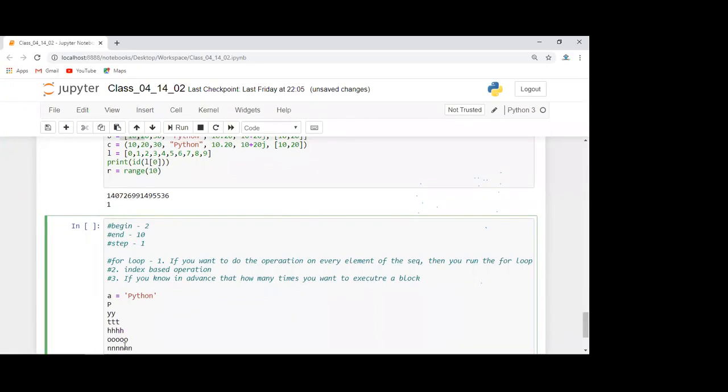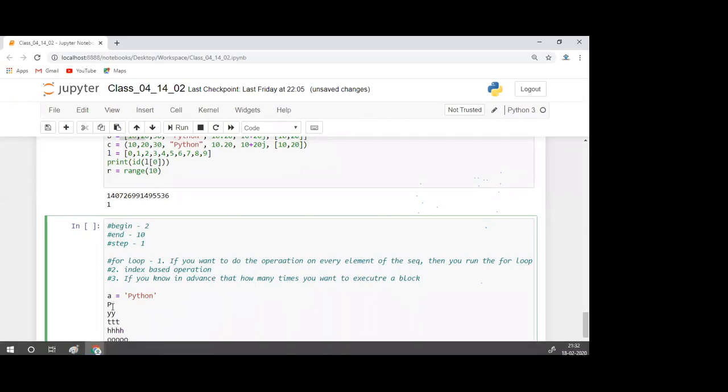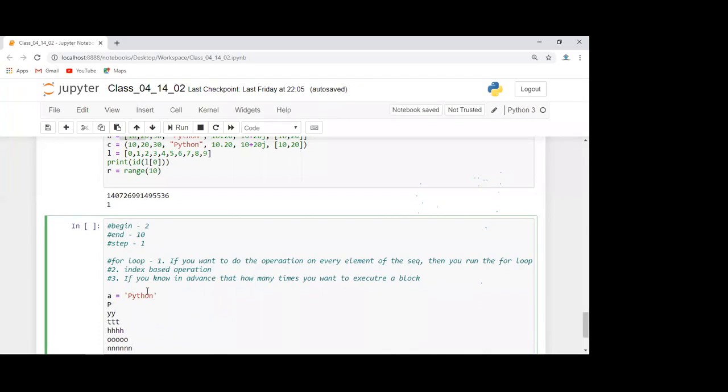You got this? What I'm trying to do here? Yes, correct. So what is the option? One option you have is to directly write print P, print YY, print TTT, print HHH, print OOO, and print NNN. This is one option, but you are repeating print. Here you know it is 6 times, but if you have 100 characters, 1000 characters, a million characters, you cannot do it like that. So in this case we need a loop. We will try to do this operation using a loop.